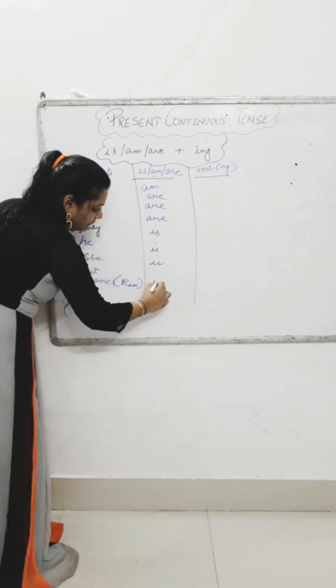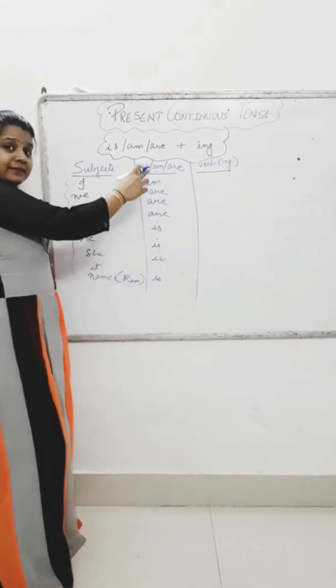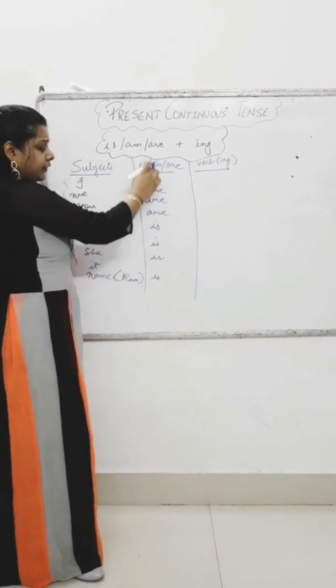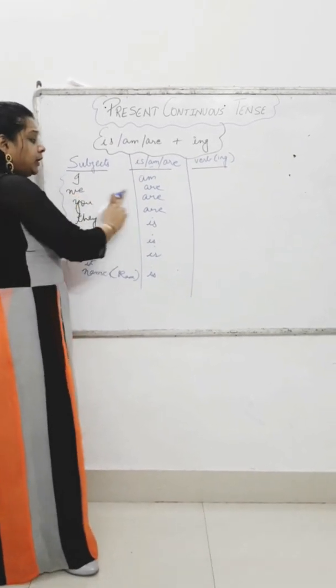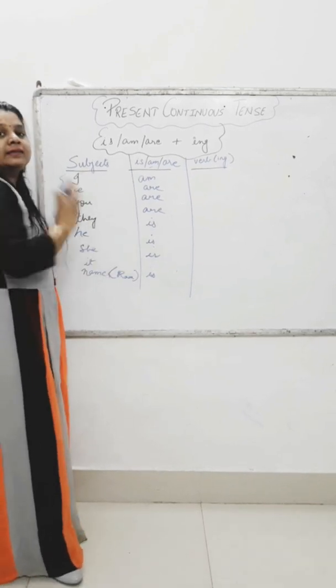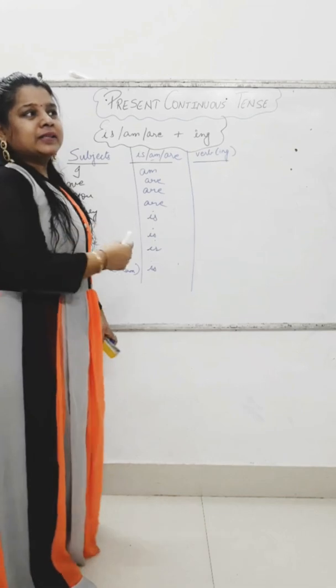So I will say Ram is. Understood? These words are fixed. These, is, am, are, we will use only. With I we will always use am. With we we will always use are. So you just have to revise this. Once you give a reading, twice it will be there, because children, these are not tough things.